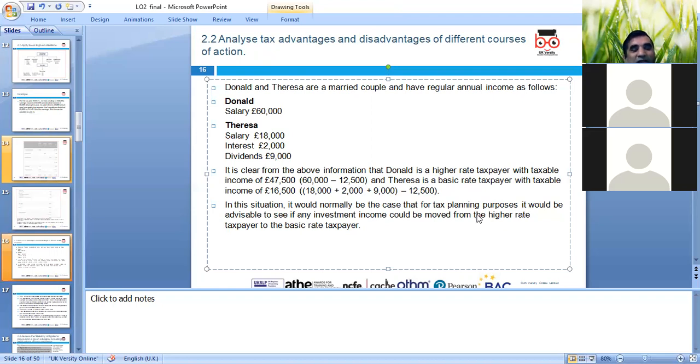So in this situation, for tax planning purposes, it would normally be advisable to see if the investment income could be moved from the higher rate taxpayer to the basic rate taxpayer.